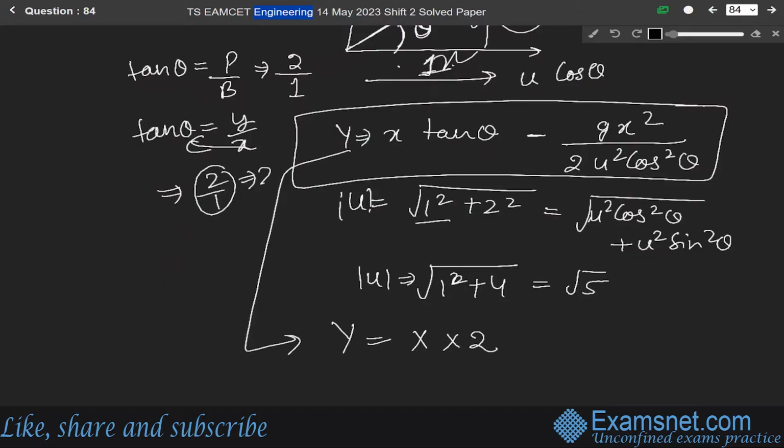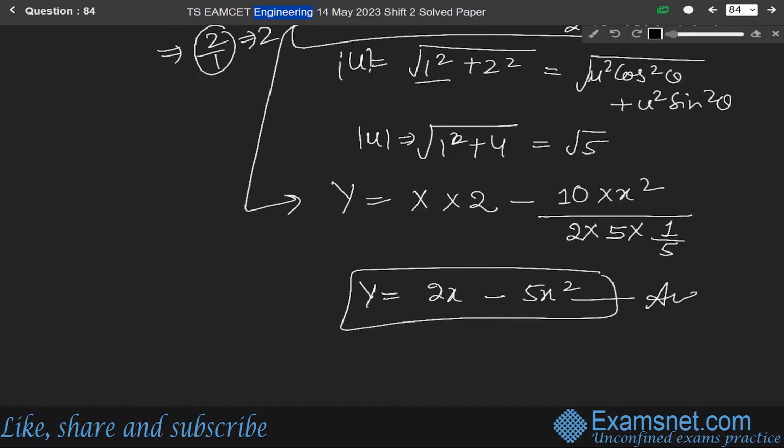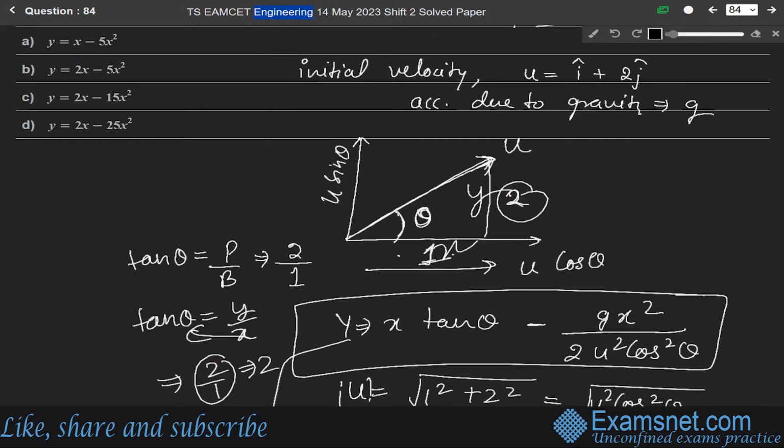So it will be 2x minus g, where gravity is 10, x square over 2 u square cos square theta, which is 2 into 5 into 1 over 5. So it will be 2x minus 5x square. This is our final answer. Since the y-axis component is 2 and the x-axis component is 1, we wrote 2 over 1. So the correct answer is option B, that is y equals 2x minus 5x square.